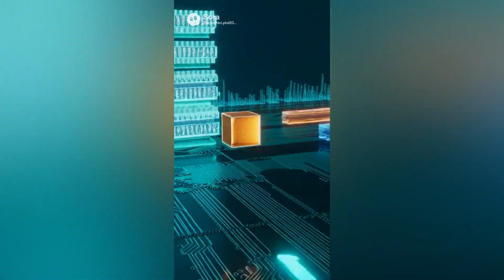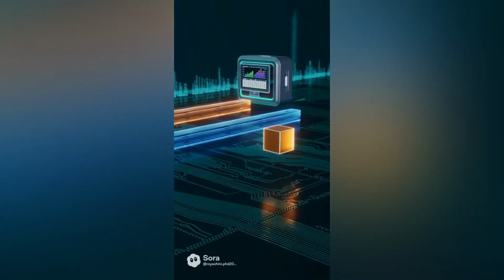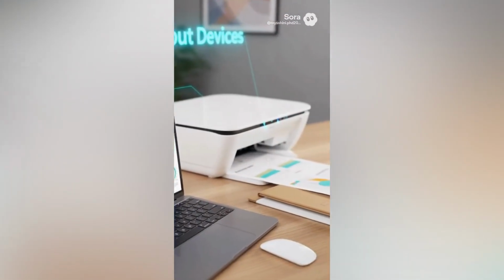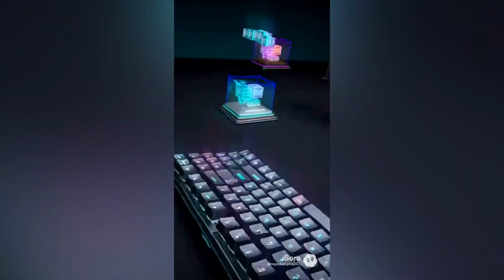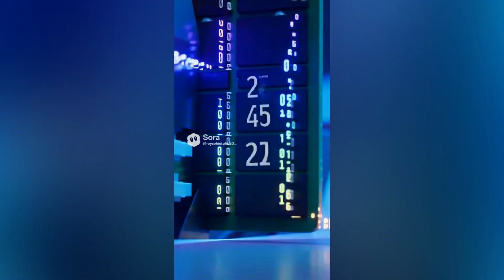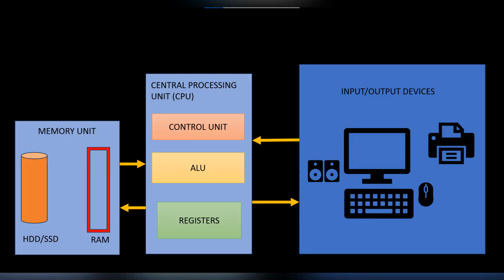Once the result is ready, it may be stored back in the RAM or sent to an output device such as the screen or a printer. Input devices like keyboard or mouse send data into the system where it travels through the memory and the CPU in the same way. This continuous movement of instructions and data between memory and registers, the control unit and the ALUs performs a cycle called the fetch, decode, execute cycle that you will learn in your architecture course. And I'm not going into that detail here.